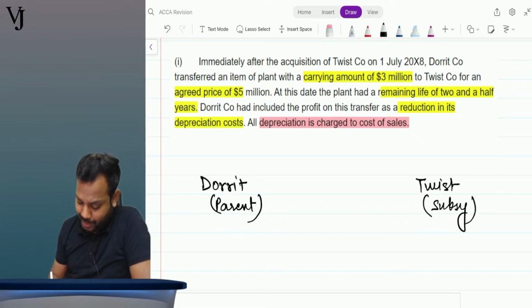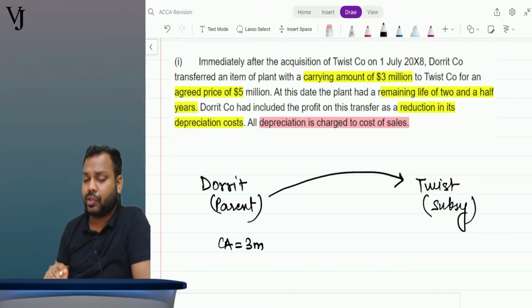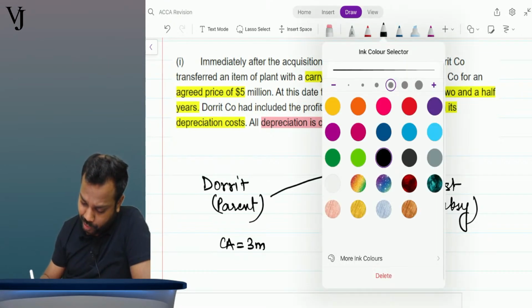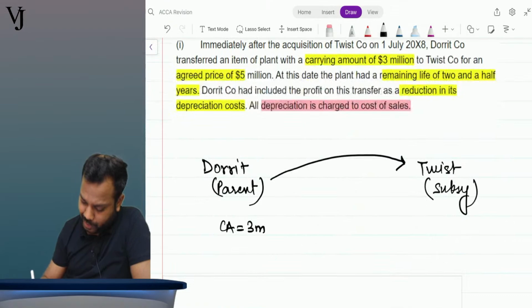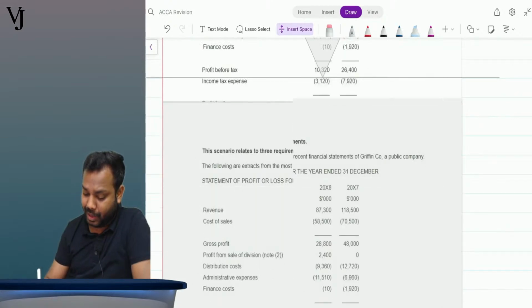So Dorit had an asset, a property which had a carrying amount of $3 million, which it sold to Twist company at a sale price of 5 million.